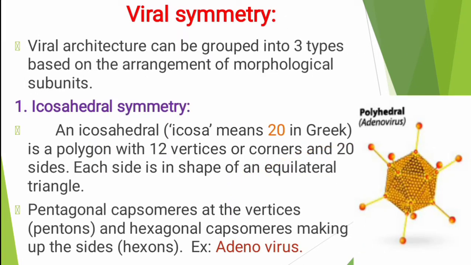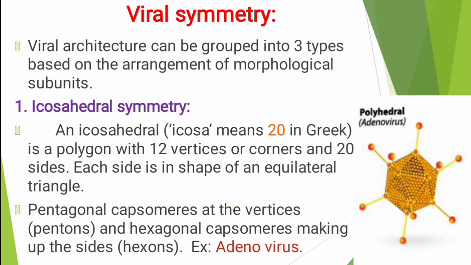Next, viral symmetry. Here we discuss the architecture of the virus. We divide viruses into three groups based on the arrangement of the morphological subunits. How the particles are arranged, that we call the morphological subunits. There are three types: icosahedral symmetry, helical symmetry and complex symmetry. First, we start with icosahedral symmetry. This is the structure of icosahedral symmetry.